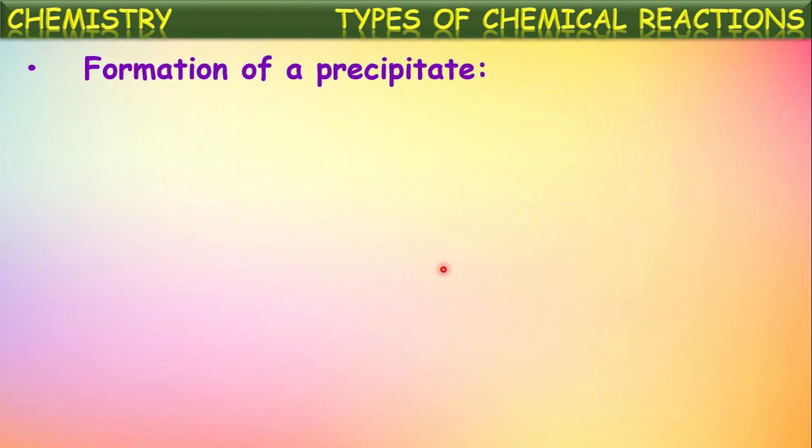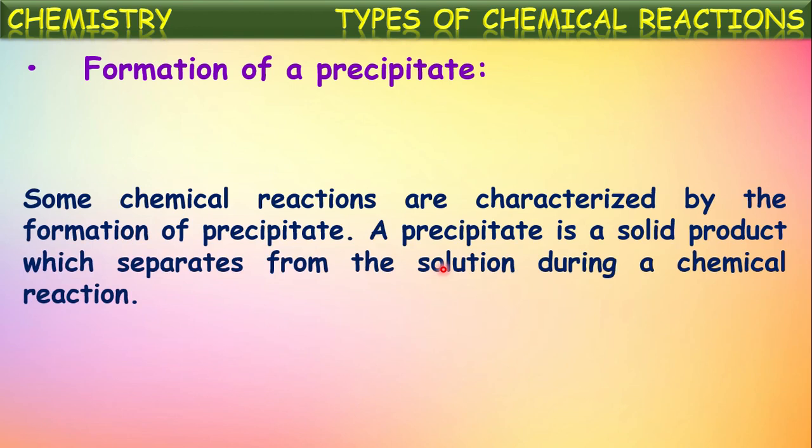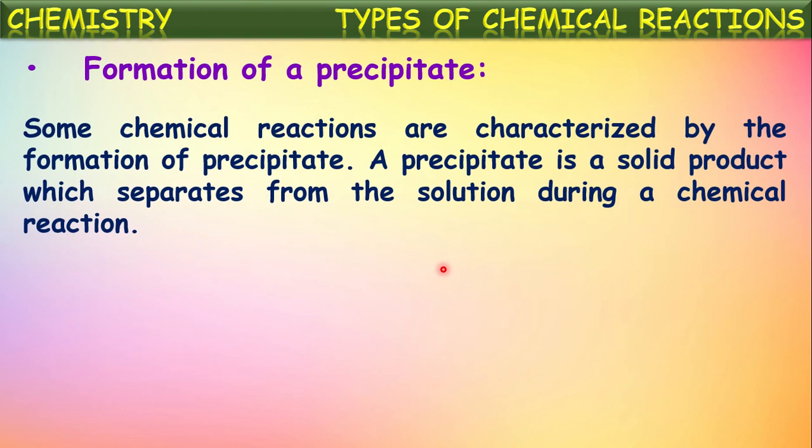And in certain chemical reactions, there will be the formation of precipitate. Some chemical reactions are characterized by the formation of precipitate. Here, a precipitate is a solid product which separates from the solution during a chemical reaction. So precipitate means a solid substance.